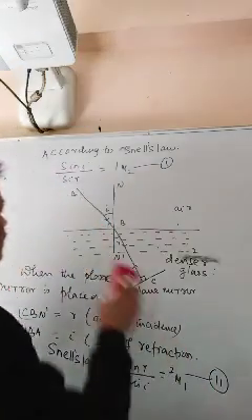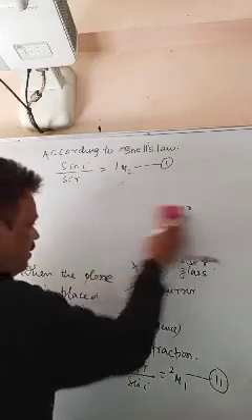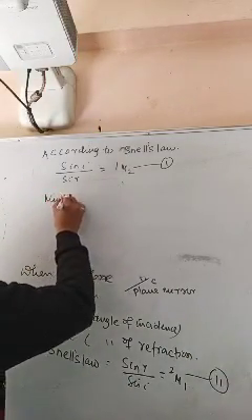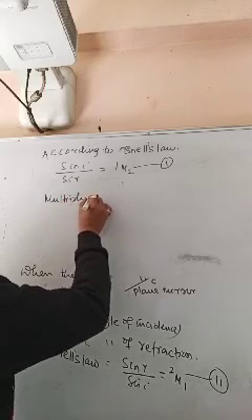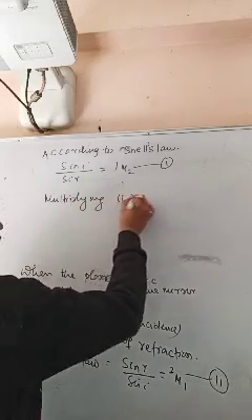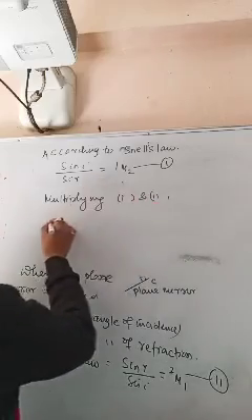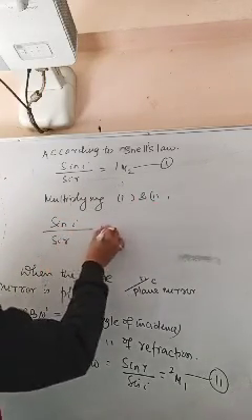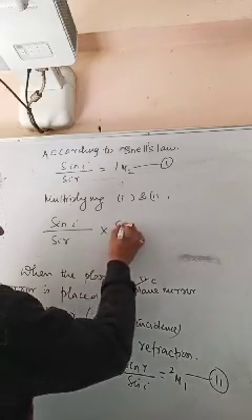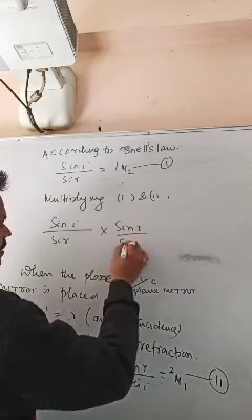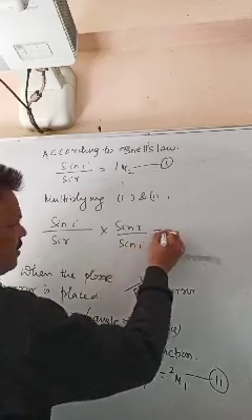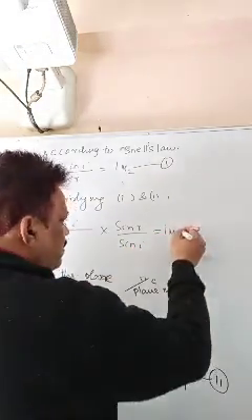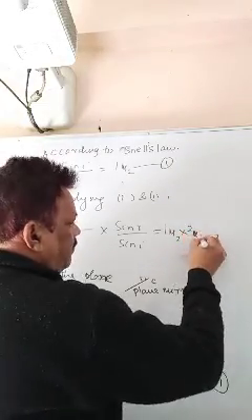Multiply 1 into 2. Here is sine I by sine r, here is sine r by sine I. That becomes 1 mu 2 times 2 mu 1.